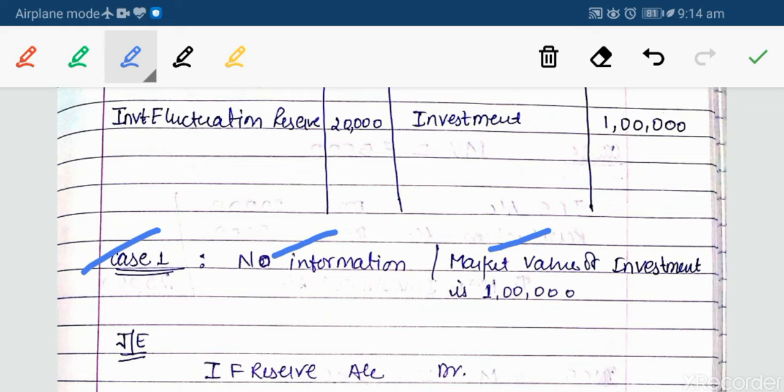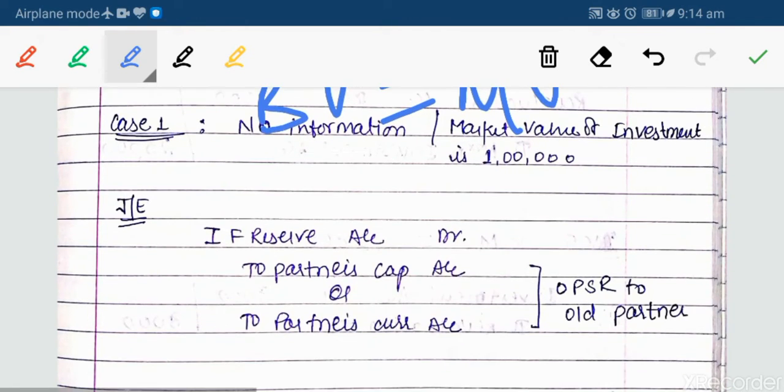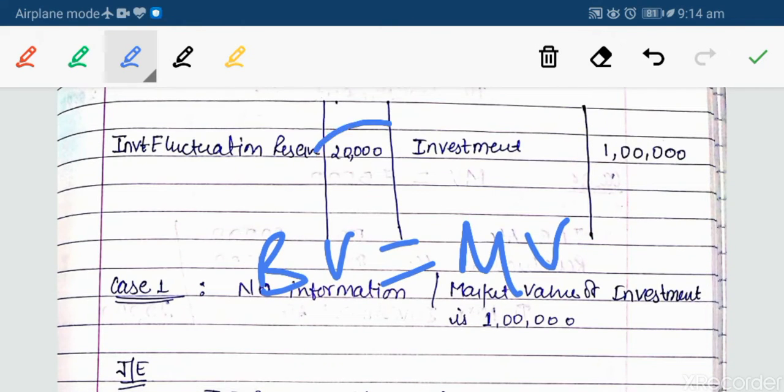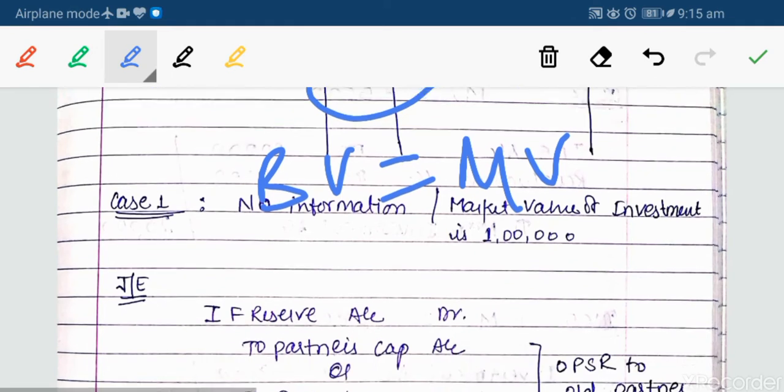So the book value and the market value are the same. In this case, do you think that we are having any losses? No. So the entire IFR will be distributed among the partners in their old profit sharing ratio, if the book value is equal to market value.